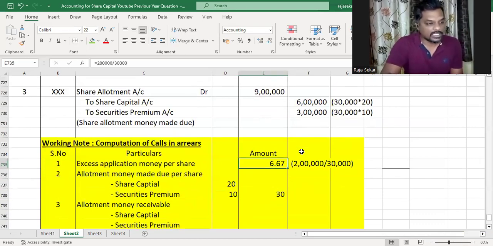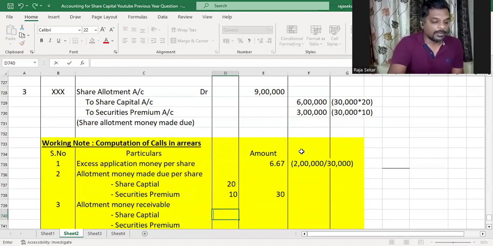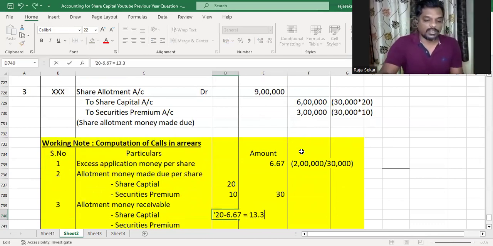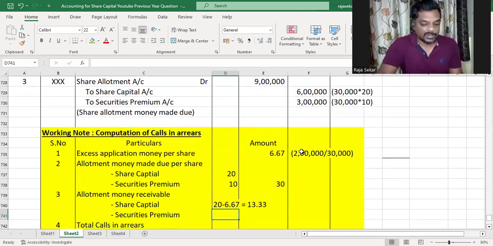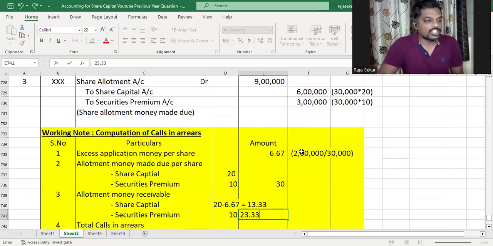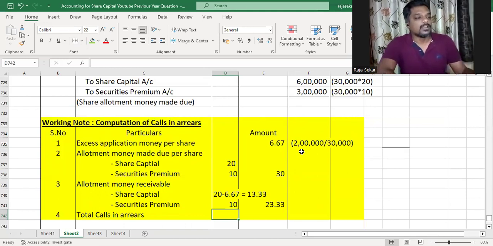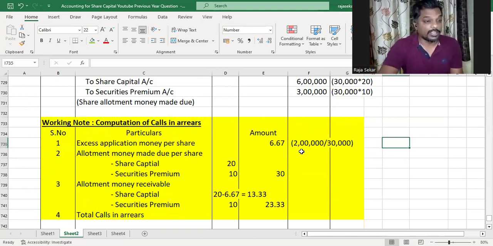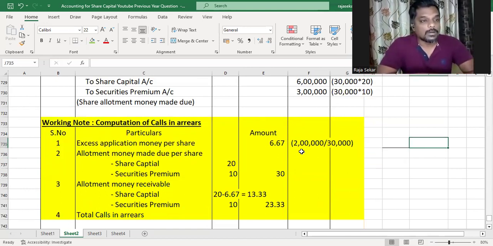However, we only have 6.67 rupees as excess application money. That will be set off against the 20 capital. So it will be 20 minus 6.67, which will give us 13.33. And for securities premium, all the 10 is receivable as there is no excess application money available. So totally allotment money receivable per share is 23.33. Now, the total calls in arrears of Yogesh in allotment would be the total number of shares held by him multiplied by the amount receivable on allotment, which happens to be 23.33.